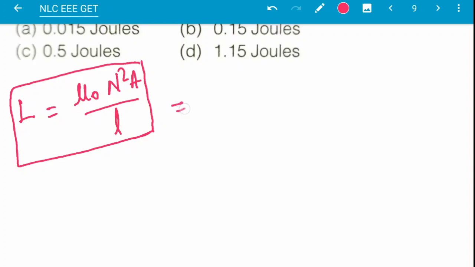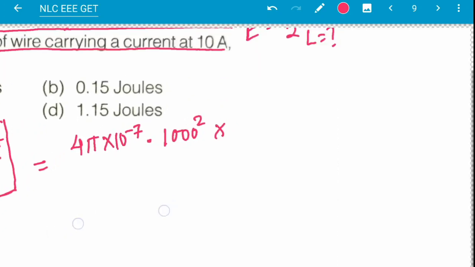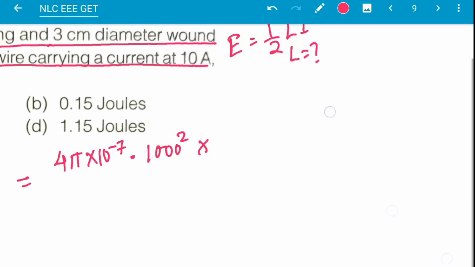So we can find out 4 pi into 10 to the power minus 7 into N square, N is given 1000, N square into A. What is A? A is the cross section area. Area is pi d square by 4.